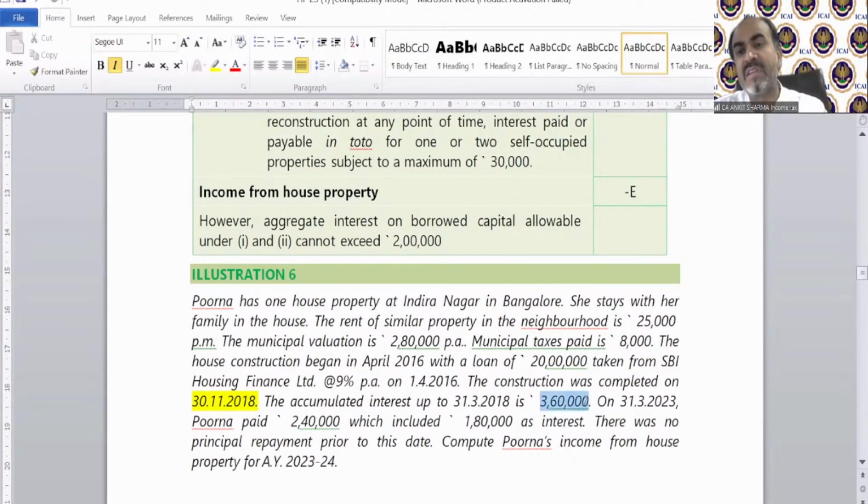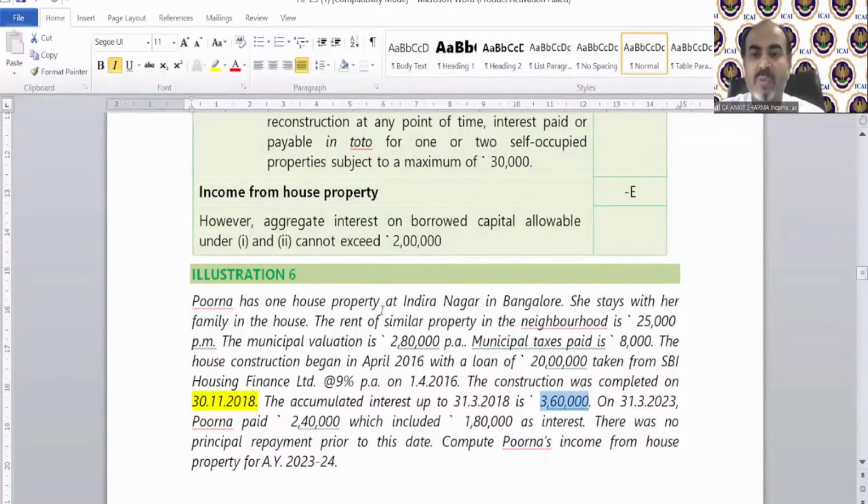That means PPI is given in the question. Total PPI is 360. You can divide by 5 to get the current year PPI. On 31st March 23, Purna paid 240, which included 180 as interest. So 240 has been paid, and 1,80,000 belongs to interest. There was no principal repayment prior to this date. Compute Purna's income from house property. So I'm going to calculate GAV, and the interest calculation you can do yourself. Okay.